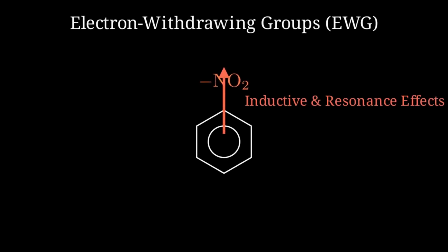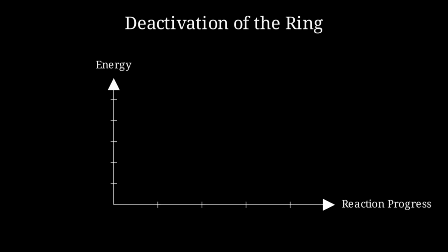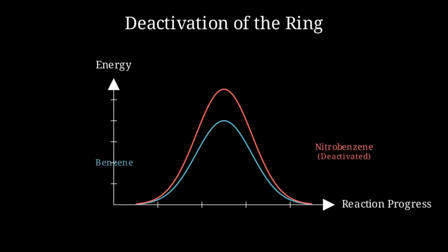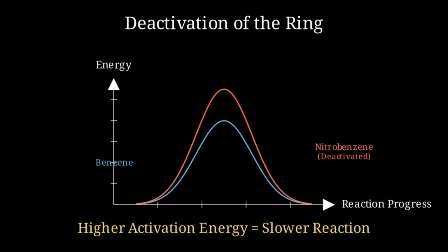They pull electron density out of the aromatic ring through both inductive effects and resonance, making the entire ring less nucleophilic and overall less reactive than benzene itself. Because these groups remove electron density, the ring becomes deactivated. This means the reaction requires more energy to proceed.